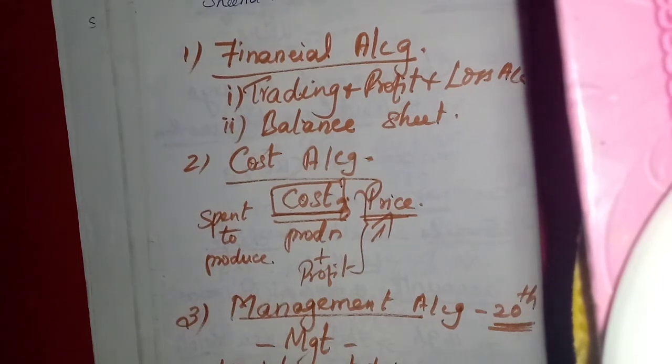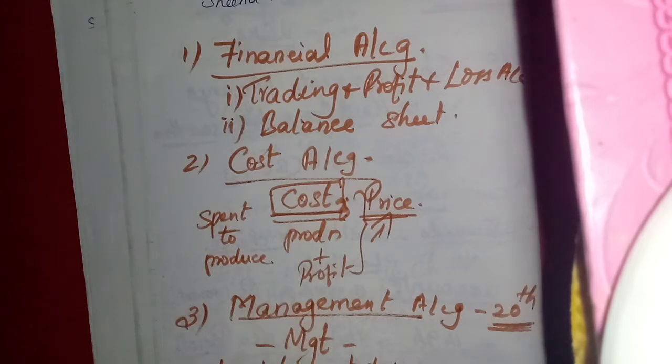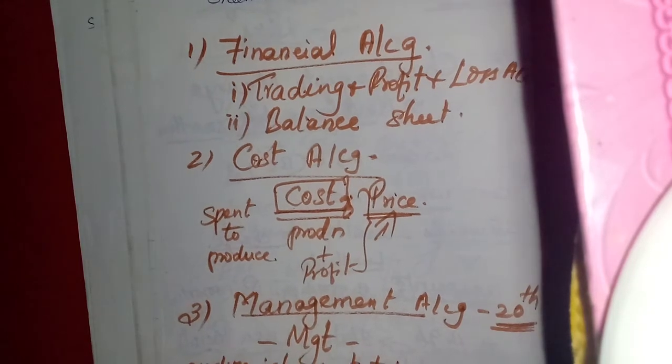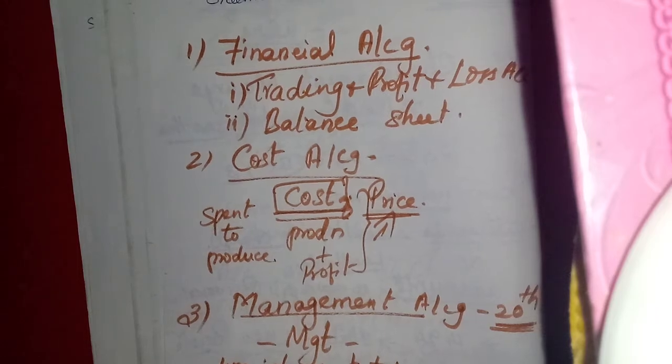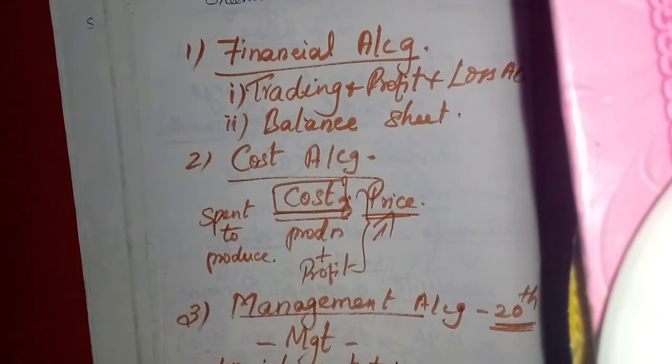Double entry system means, as you will learn in future, that we will enter both aspects, the debit aspect and the credit aspect, of a transaction. That was introduced in the 15th century.